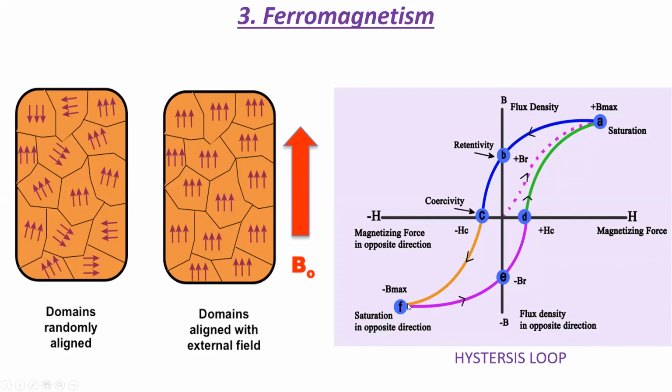Again, we reverse the direction of the applied field, and we observe that the flux density goes on decreasing in magnitude till the magnetizing force becomes zero, but the ferromagnetic sample again has retained a negative amount of magnetization, minus Br. Again, we further increase it in the same direction, and we again get a point of coercivity where the flux density is now zero. And again, it goes on increasing with the increasing field till it saturates again. So this way the loop is complete, this loop.